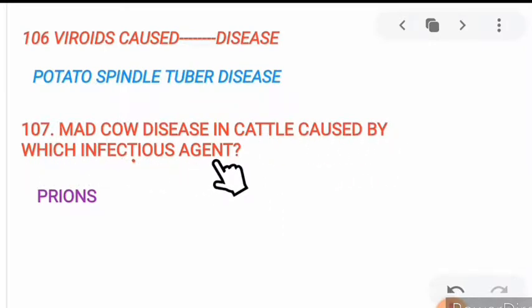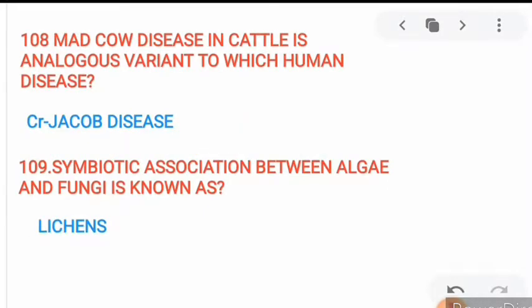Now see, mad cow disease in cattle caused by which infectious agent? Mad cow disease in cattle caused by prion. Next, mad cow disease in cattle is analogous variant to which human disease? Creutzfeldt-Jakob disease. Creutzfeldt-Jakob disease in human, which is analogous to mad cow disease. Now 109. Symbiotic association between algae and fungi is known as lichen. We have already learned this. Lichen is the symbiotic association between algae and fungi.